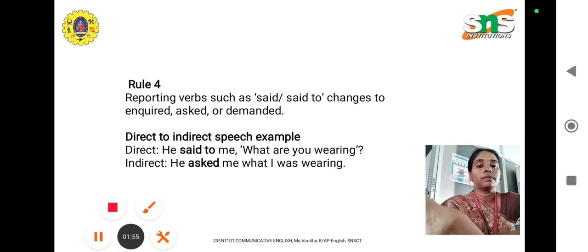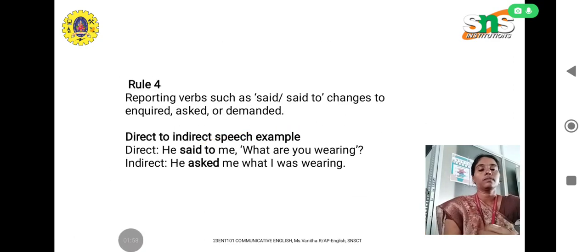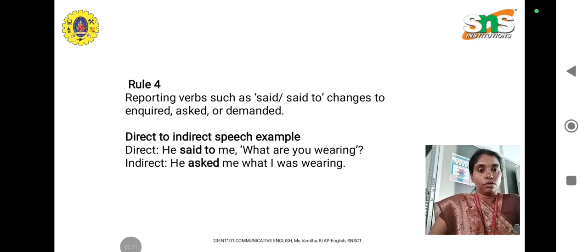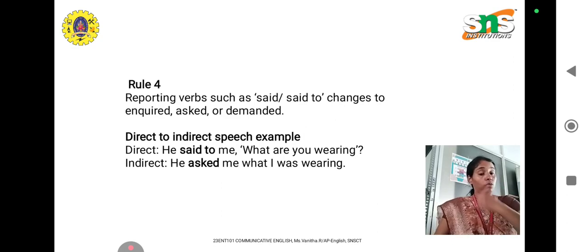He said to me, what are you wearing? So when you have said to in the direct form, in the indirect we use, instead of said and said to, asked, inquired or demanded. So in indirect form, I am changing said to as asked. He asked me what I was wearing.